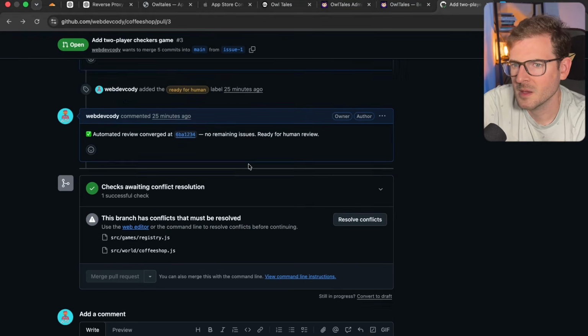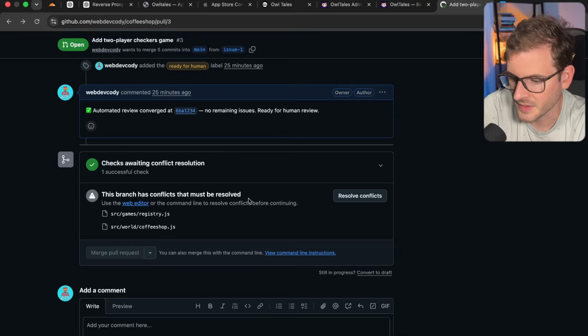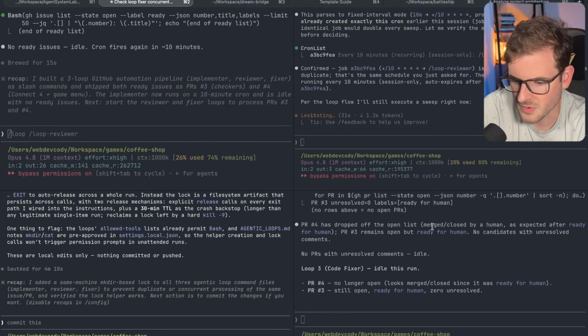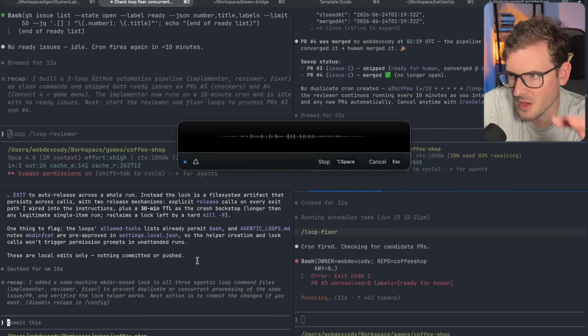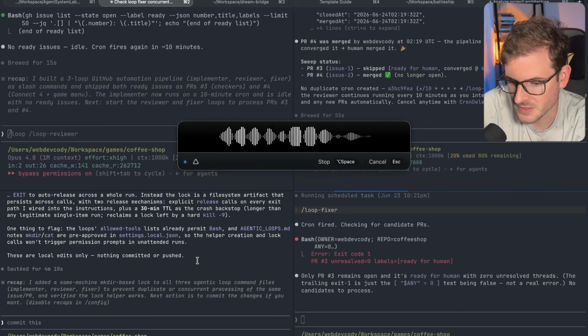It minified it. Now for the other PR, there is a conflict. So I don't think these are smart enough to resolve conflicts. Can you update the code fixer to go in any pull request that has conflicts? Just go ahead and fix the conflicts for that pull request.